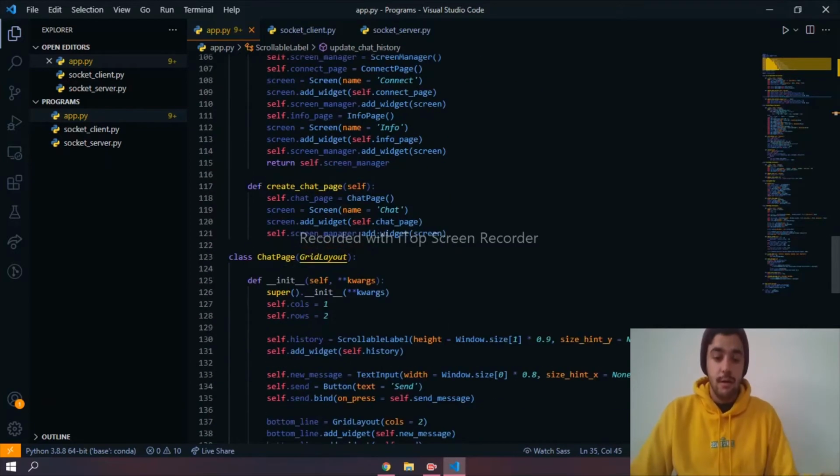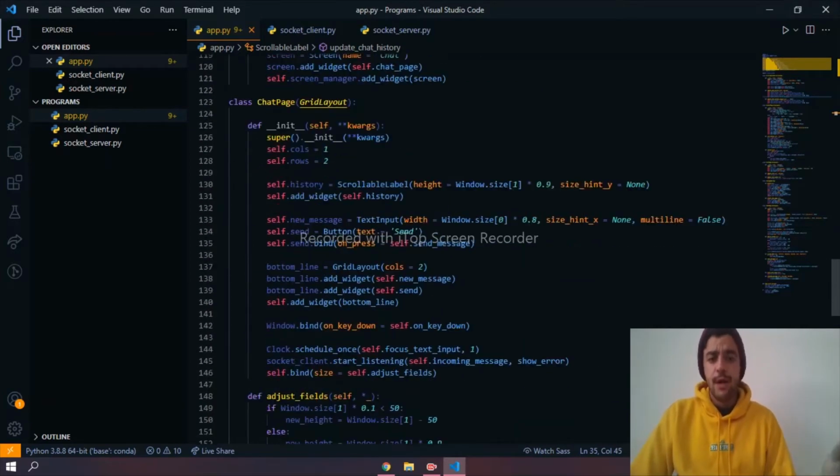Then we have another component, like I said, the chat page, which has a history that uses an object of the scrollable label class that we saw previously, which makes it so that if the text is too big, you can scroll through it. If the components are too big, you can scroll through them.